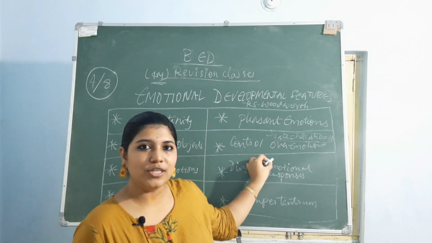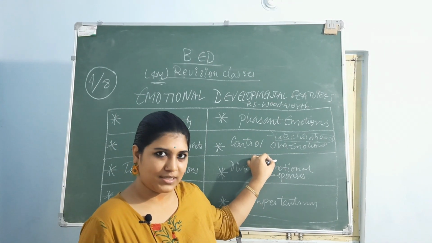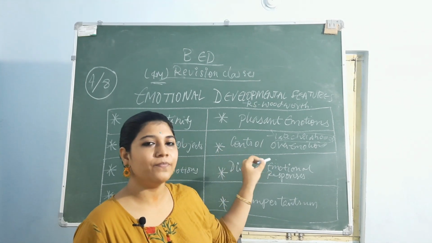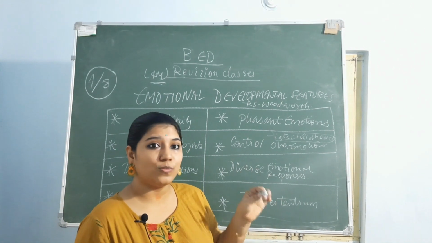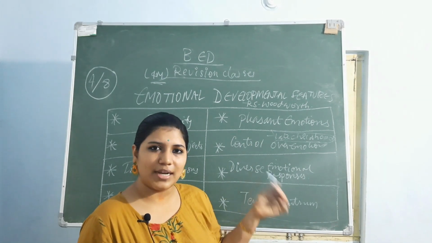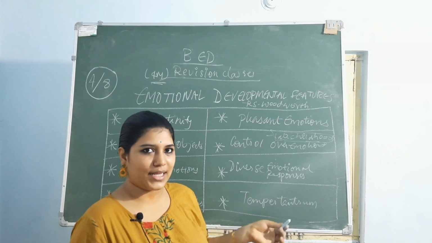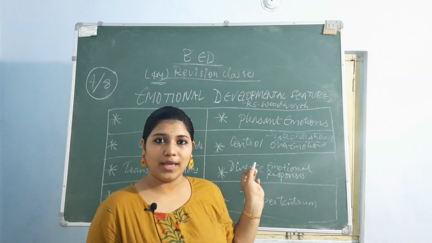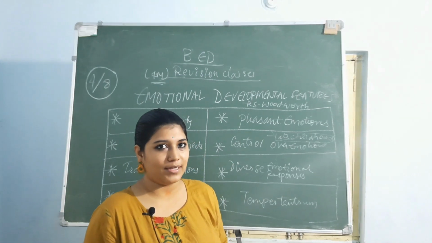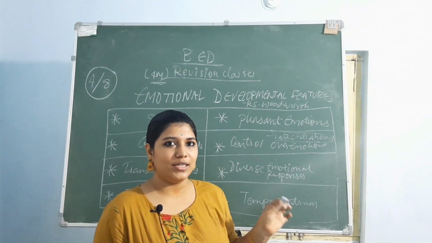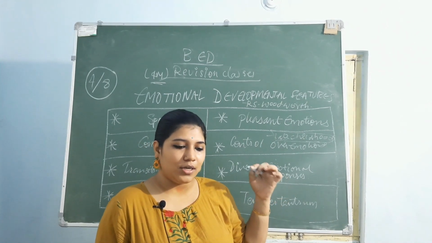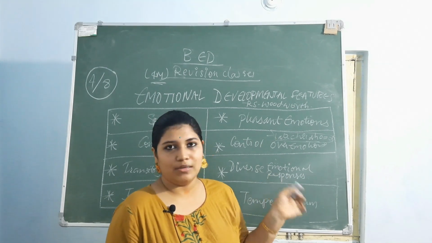But at this age, they will understand that my dad was busy, or else he could have gotten it for me. If it is about the chocolate which his dad has promised him, then he will understand, yes, eating too many chocolates is not good for me. That's the reason dad might not get it, or even if he gets it, he will get it some other time, no problem. They'll understand like this, and they'll have control over their emotions. They know when to do what, when they have to cry, when they have to convince their parents. Now the action they do is really hilarious, like they start acting as if they are crying, and they have stability and control over their emotions.